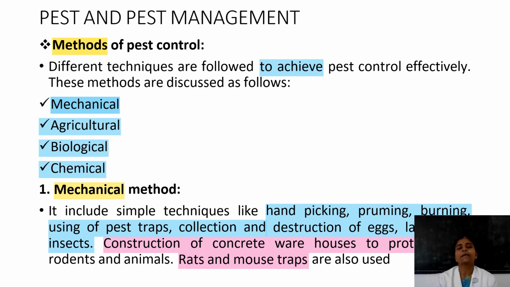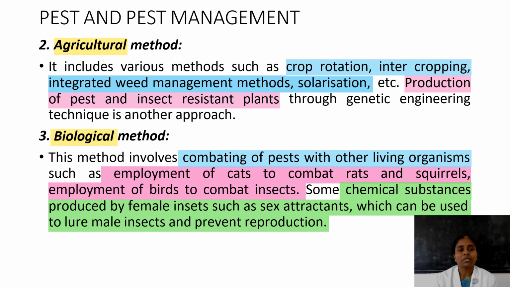By this way we can control pests by the mechanical method. The second is the agricultural method. It includes various methods such as crop rotation, intercropping, integrated weed management, and solarization. These are the agricultural methods to control pests. Production of pest and insect resistant plants through genetic engineering technique is another approach for pest control.